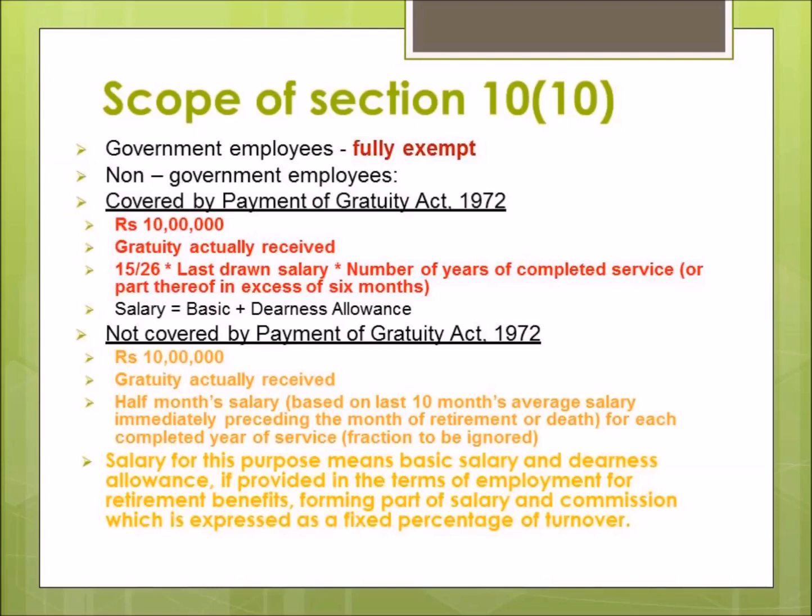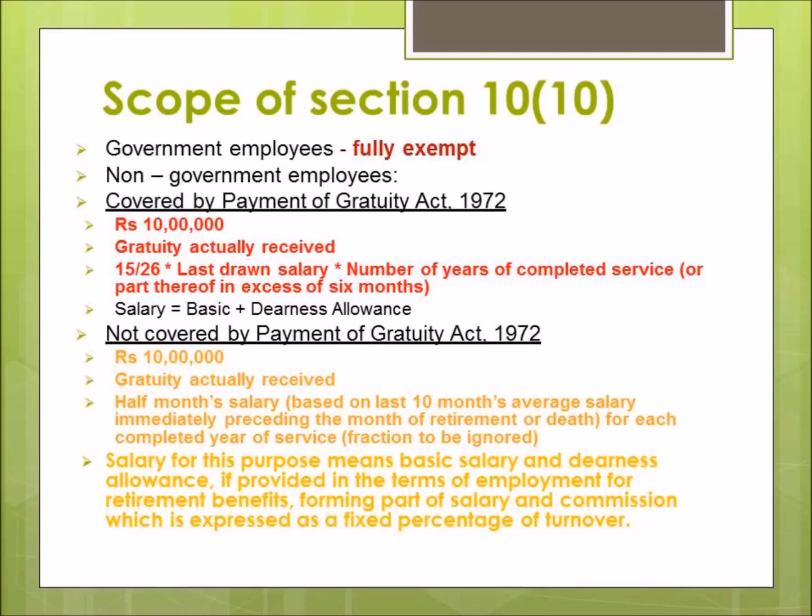So that becomes 15 by 26 into the last drawn salary. What was the last salary which the employee has drawn? And salary here means basic pay plus dearness allowance, into the number of years of completed services. Whatever number of years he has worked in that organization for that employer, that will be multiplied.